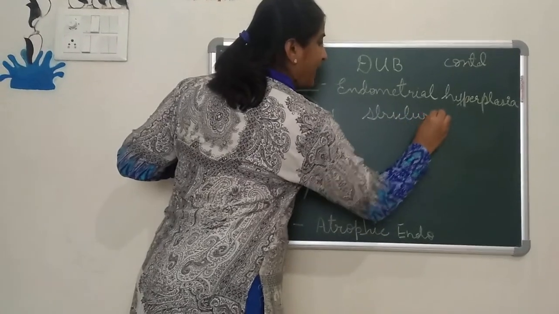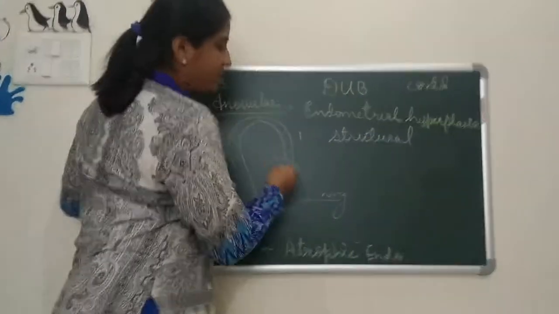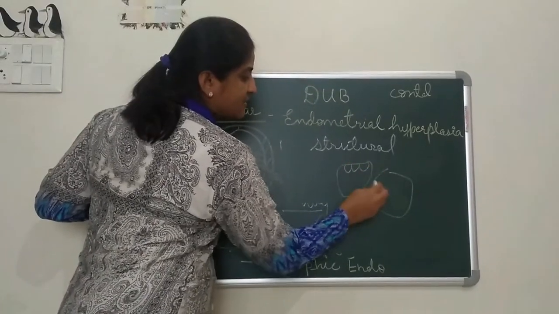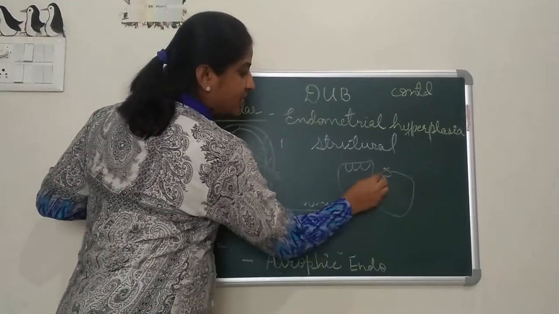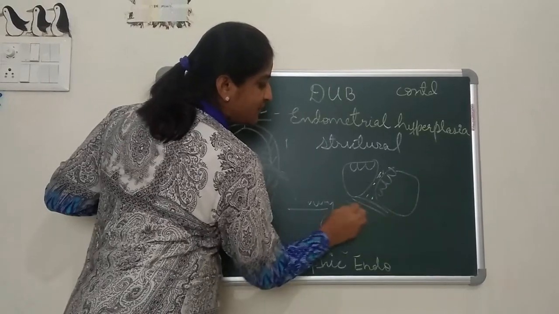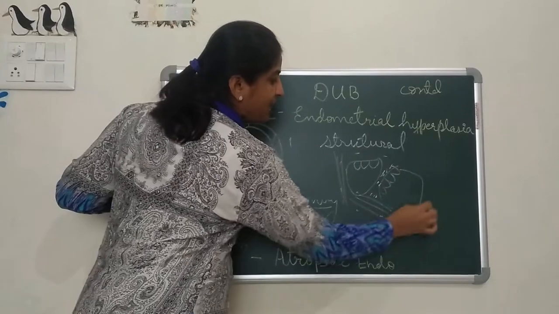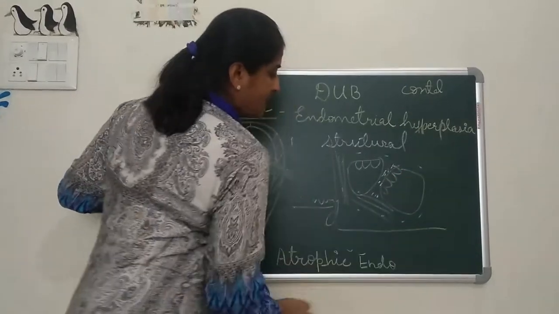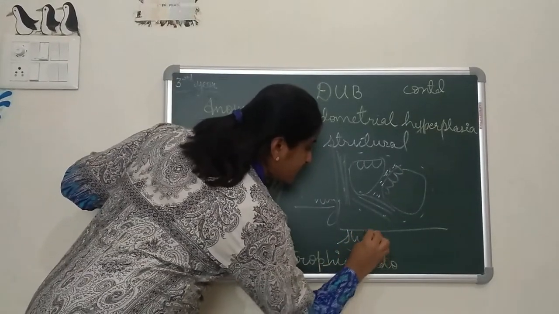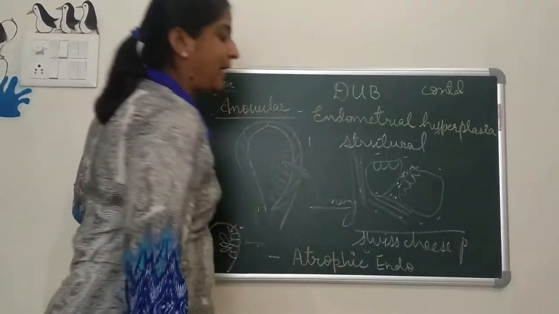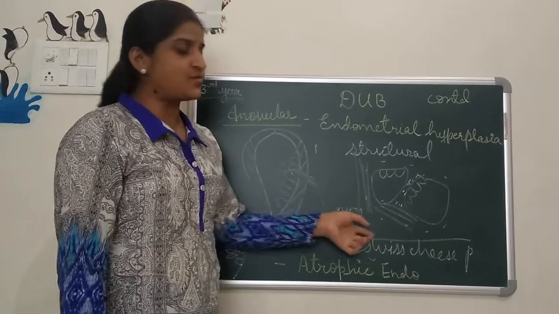That is the microscopic view. Here you will find multiple endometrial glands which are enlarged, crypt-like projections are there, stroma and interstitial fibers as well as thick stroma. This appearance is what we call the Swiss cheese pattern. This is called the Swiss cheese pattern.